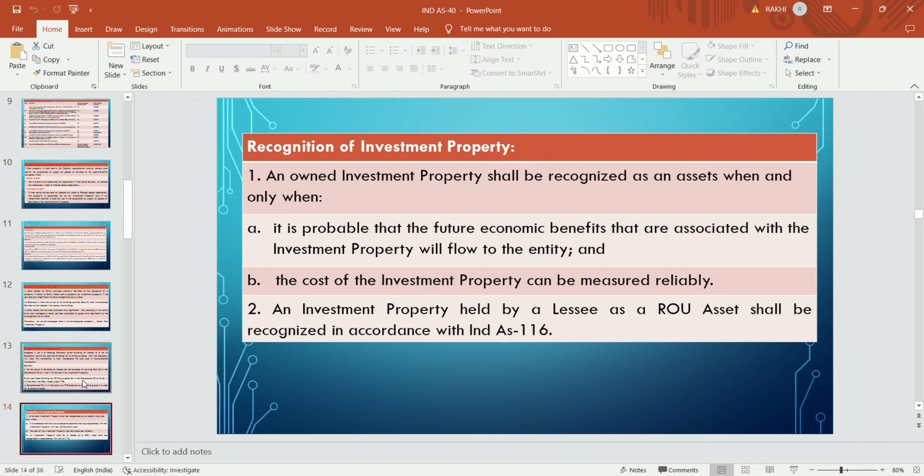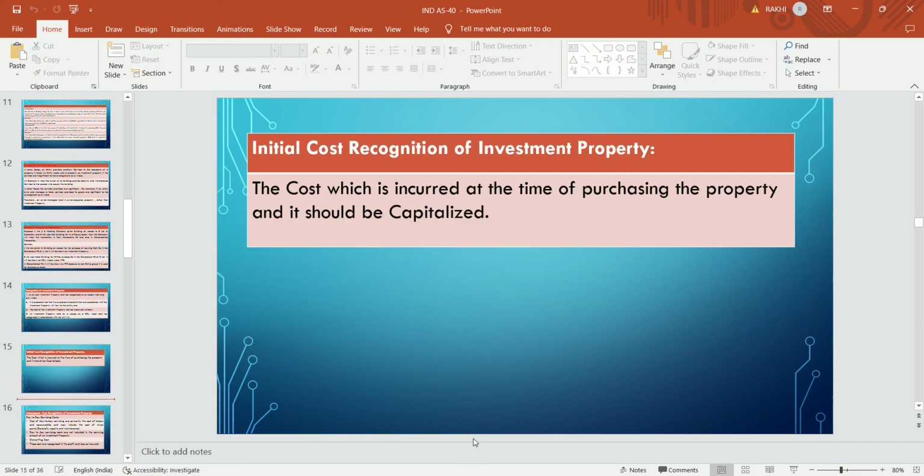And in the case of a property taken on lease as a lessee, they will treat it as an ROU asset and it shall be recognized in accordance with Ind AS 116. Initial cost recognition of investment property: how will the company recognize cost initially? The cost which is incurred at the time of purchasing the property is considered as the initial cost and it should be capitalized.